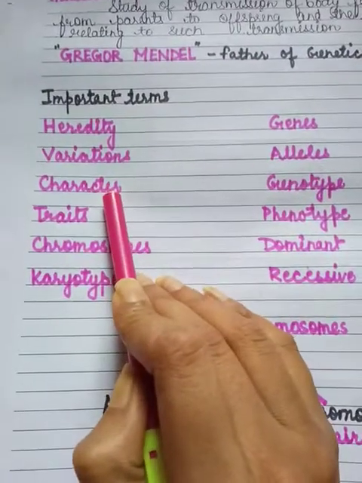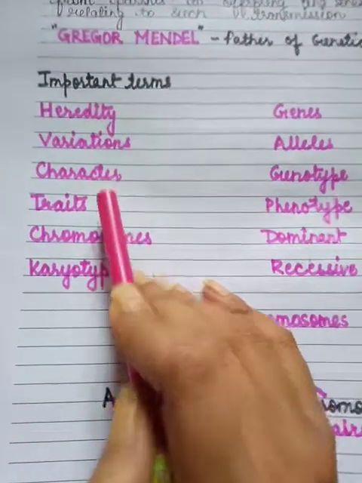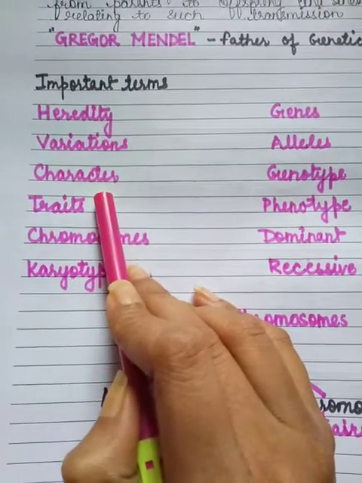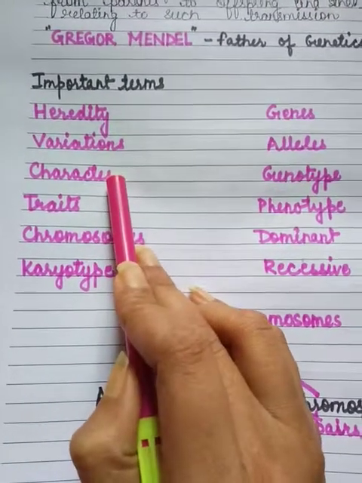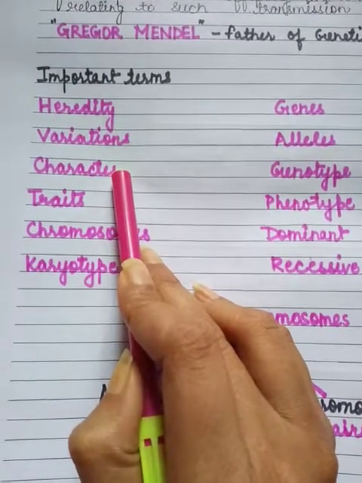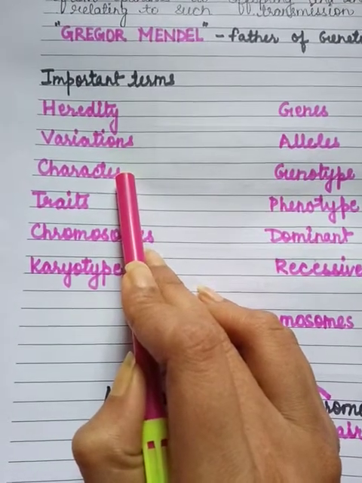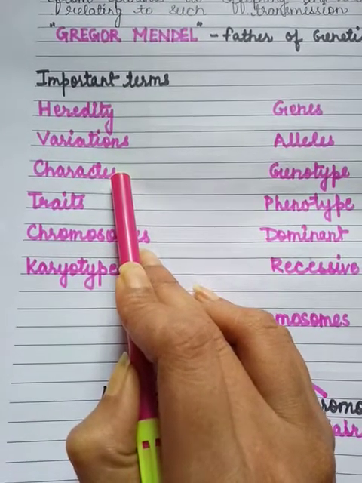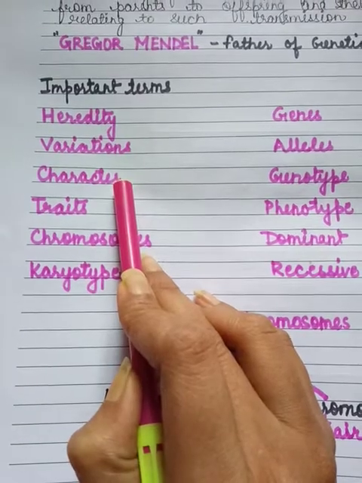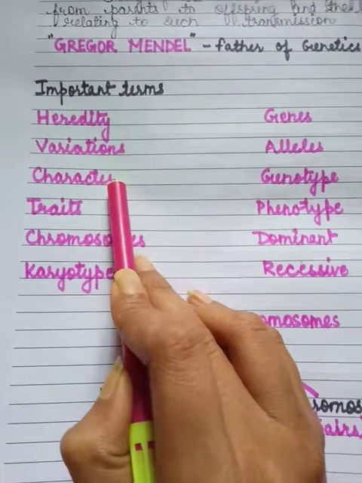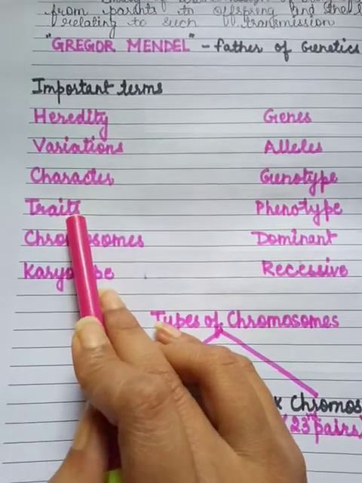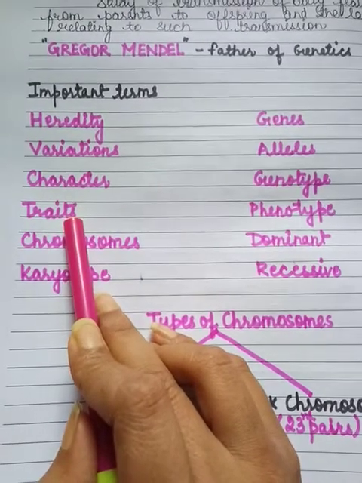Next term we come across is character. Character and trait are closely related to each other. Character is any heritable feature, an inheritable feature, while trait is the alternative form of a character.